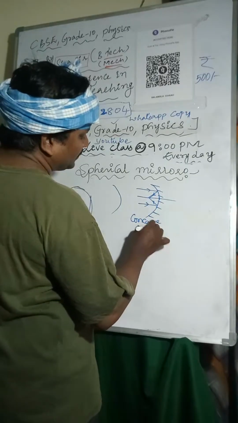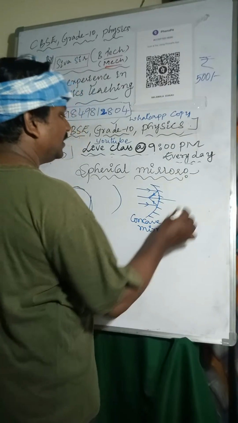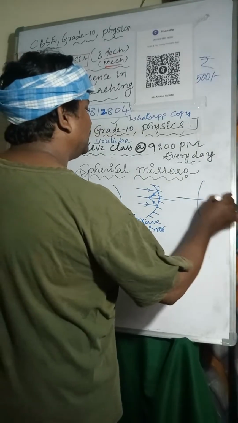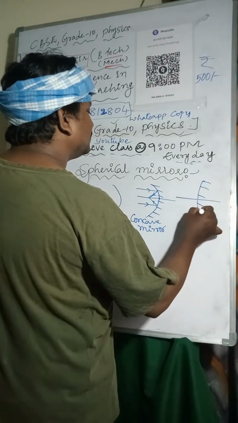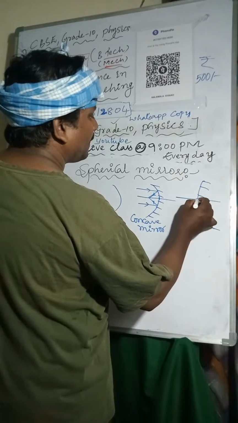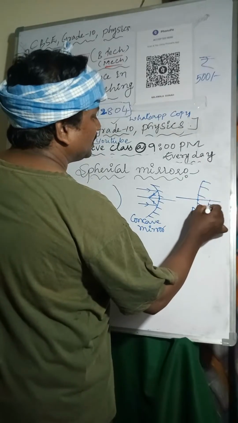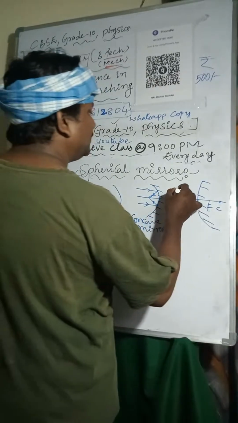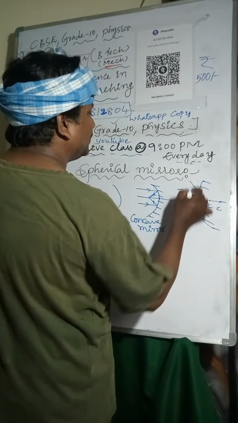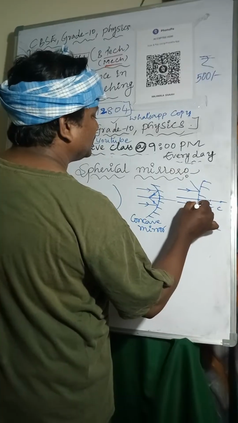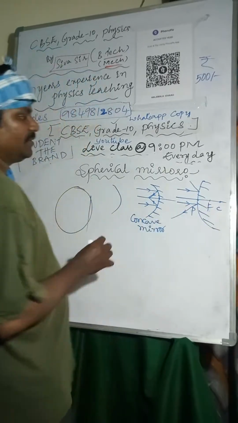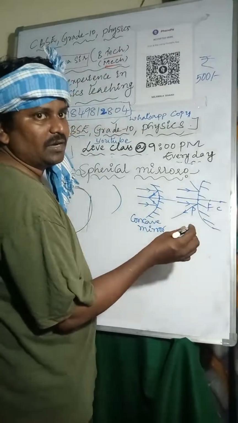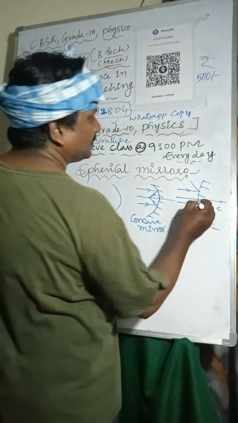If the reflection takes place outward, that is called a convex mirror.